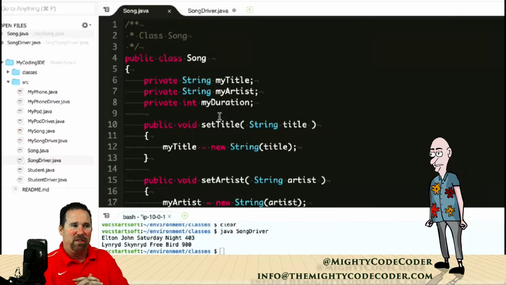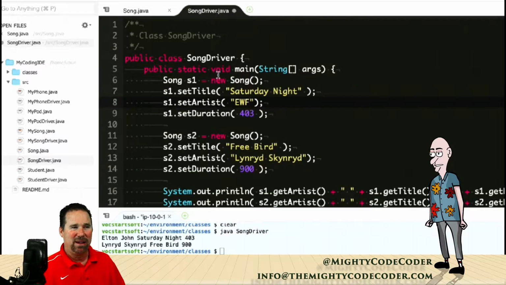In Java, if you put no constructor, it has a default constructor with no arguments, okay? But the power of constructors is you can instantiate your object with attributes already applied to it, and it saves you time. So when you instantiate it, it has all these attributes set already, so you don't have to set them in the driver like we did here.